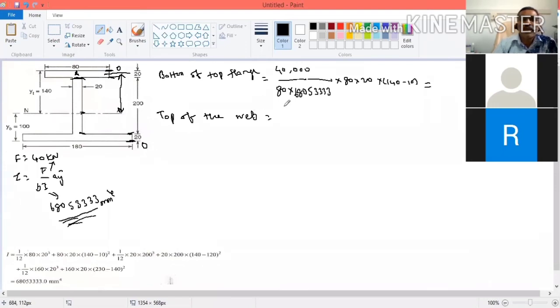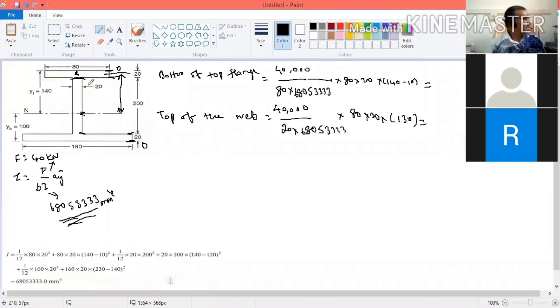The same values, divided by 20 into 680 5 3 3 3, multiplied by 80 into 20 multiplied by 130. That's all. This will give the shear stress at this point. Now the shear stress at the neutral axis.